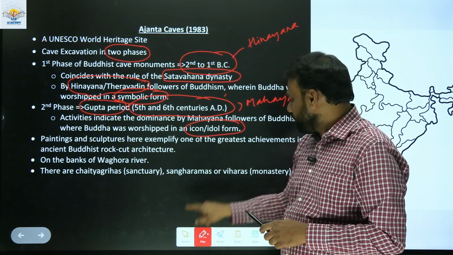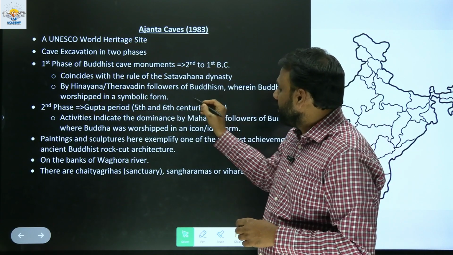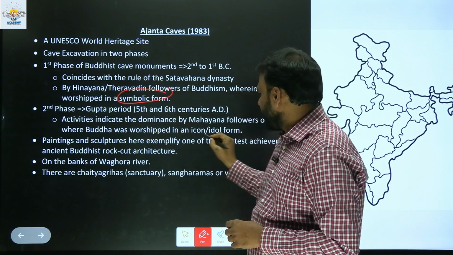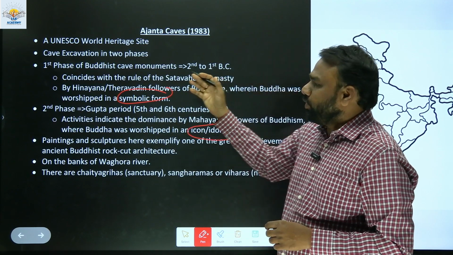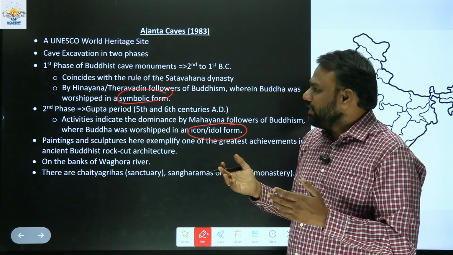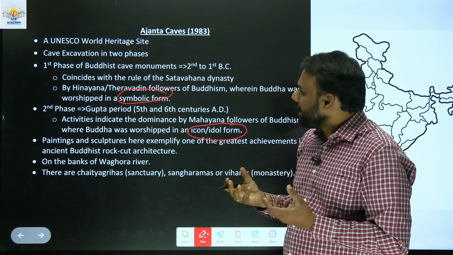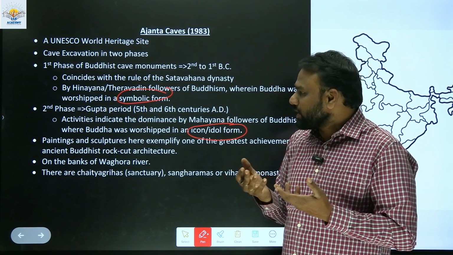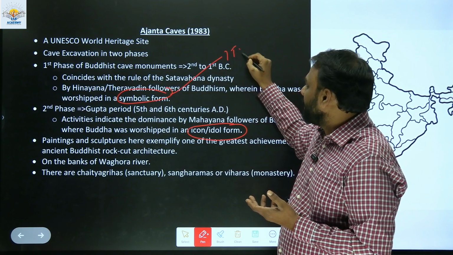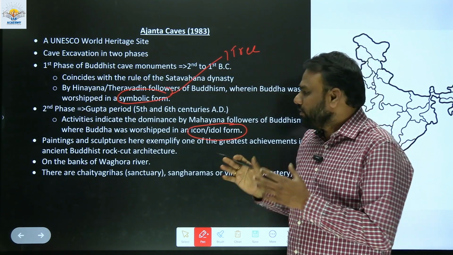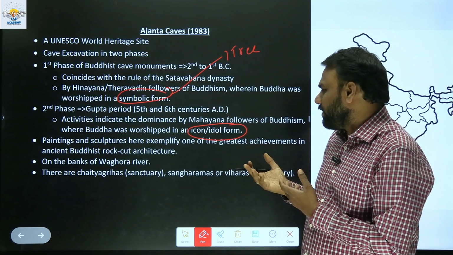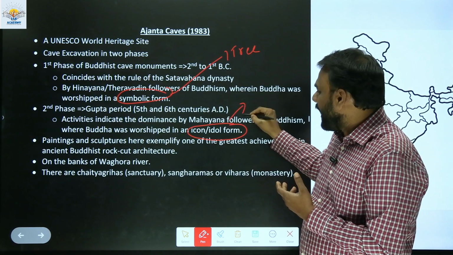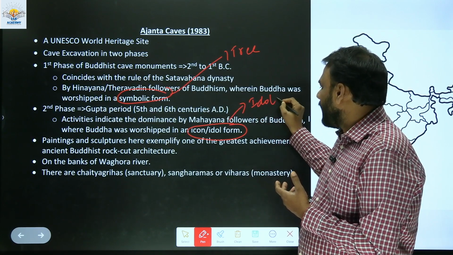So the first phase caves represent the Hinayana form, wherein Buddha is worshipped in the form of a symbol, for example a tree. But in the second phase, the cave carvings represent idol form, where idols of Buddha are kept and worshipped.